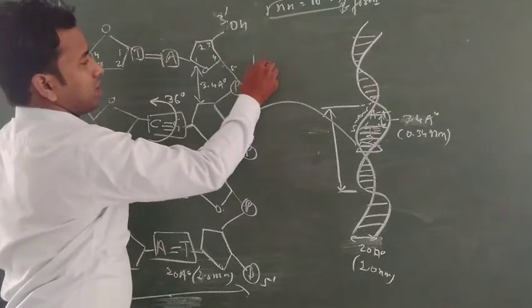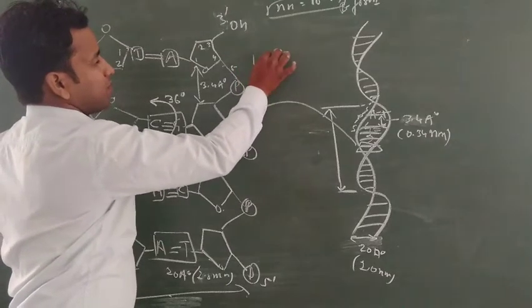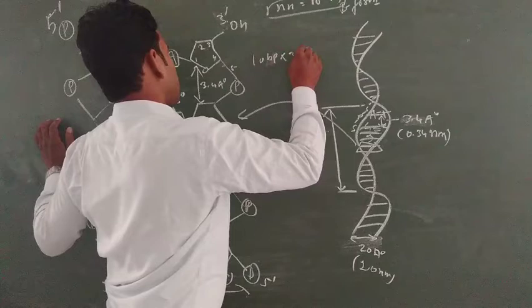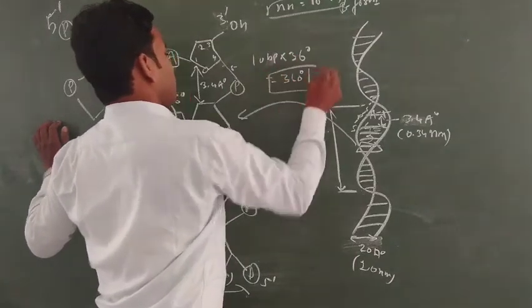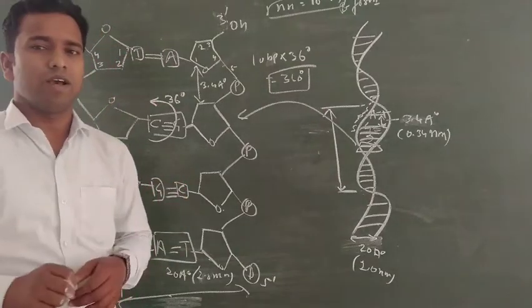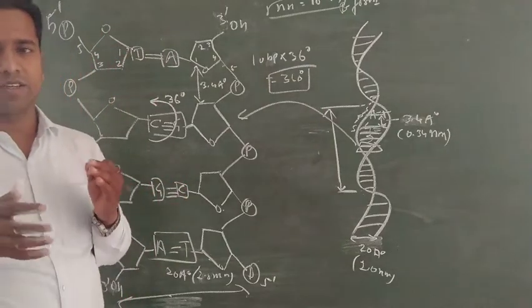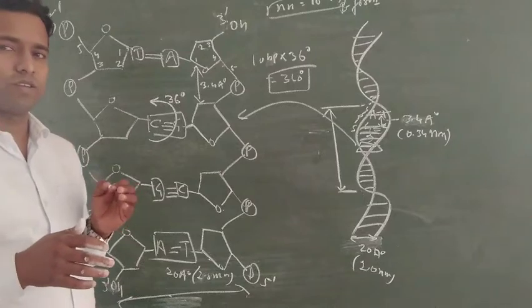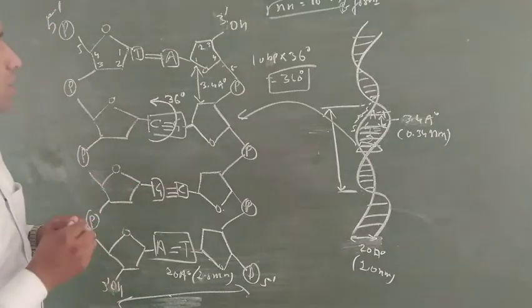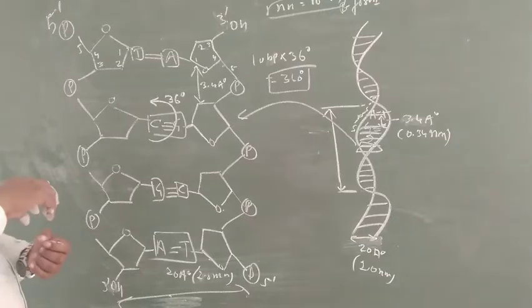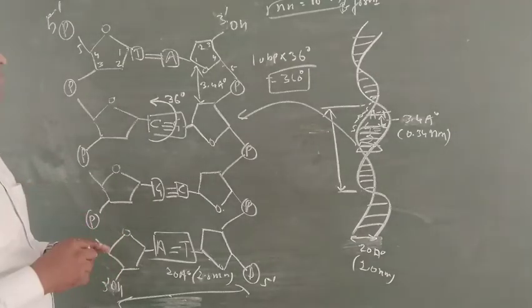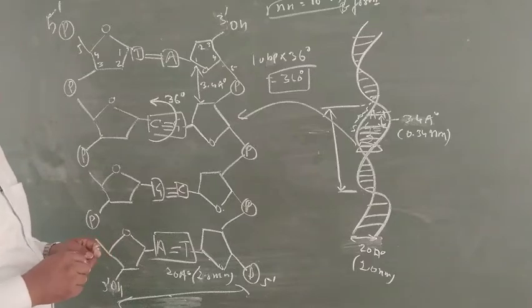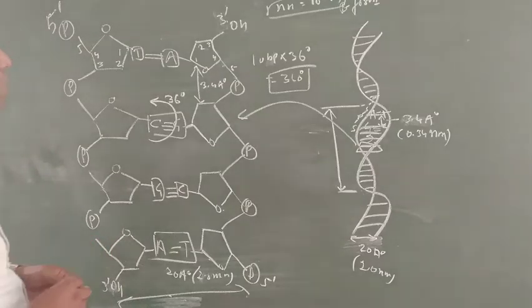It means that 10 base pairs multiplied by 36 degrees equals 360 degrees, so each helix forms 360 degrees of orientation. Clear? It means each helix completes its circle for the arrangement of its nucleotides. Now, what is the Chargaff rule?